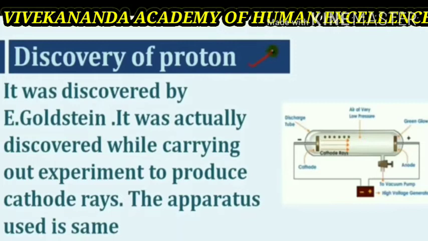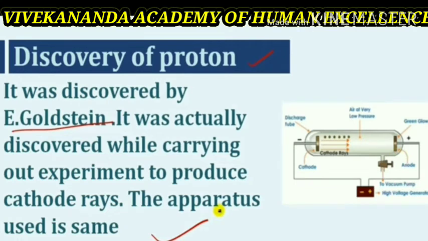Another subatomic particle is called the proton. It was discovered by E. Goldstein. It was actually discovered while carrying out an experiment to produce cathode rays. The apparatus used is the same as that for the discovery of the electron. Here you can see the cathode ray tube. The tube is fitted with two metallic electrodes. The electrode connected to the negative terminal of the battery is called the cathode, while the other, connected to the positive terminal of the battery, is called the anode.